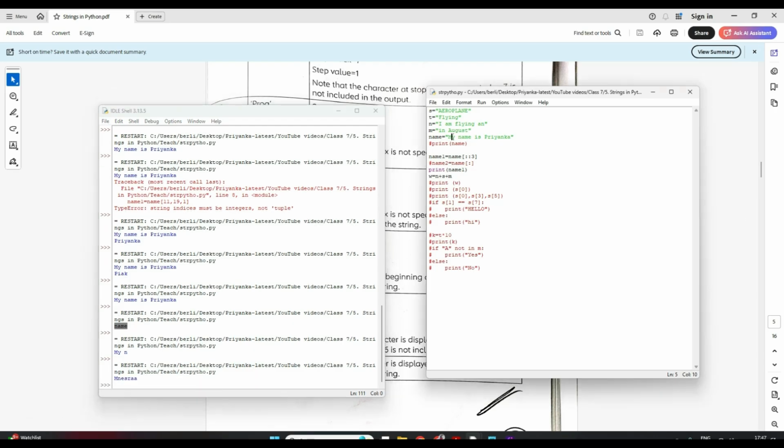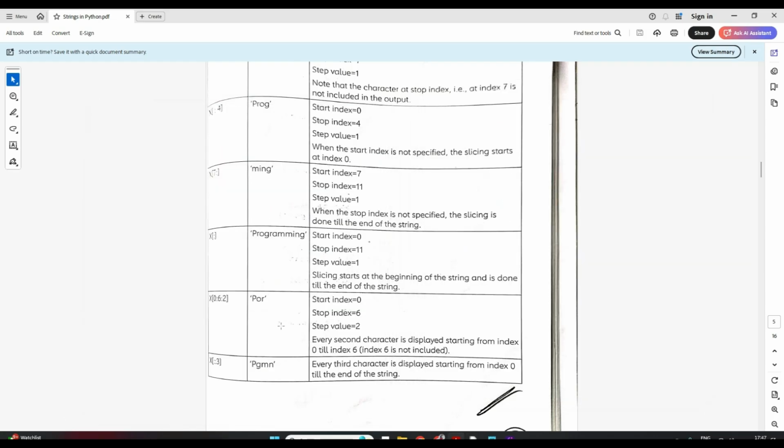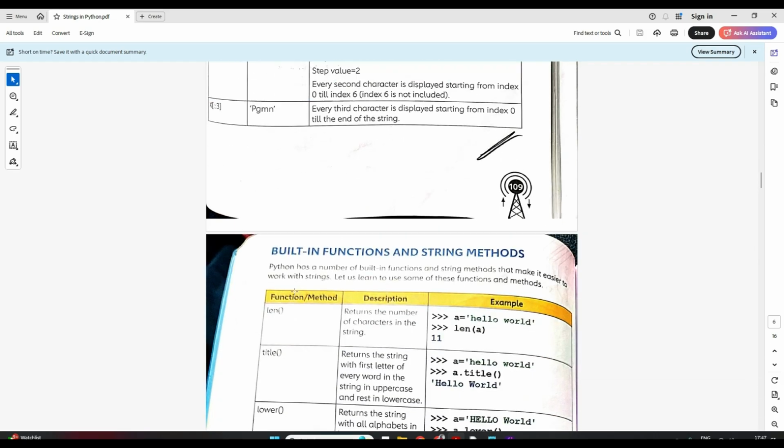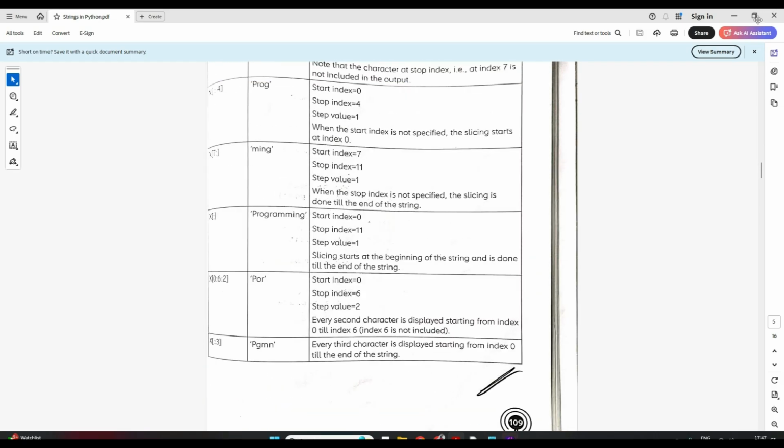Let's see. See, it will give me M first, right? Then the third one, again the third one, in the step of 3 it is given. Then again the third one. See, match from here, right? Are you getting this? So I hope this is very clear now. Okay, so that's the end till here.